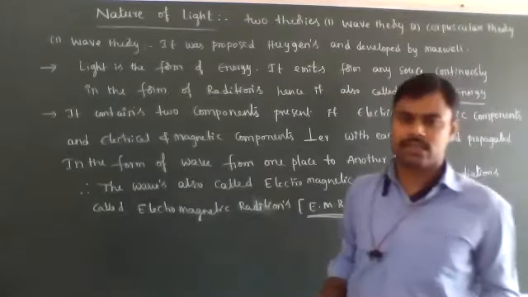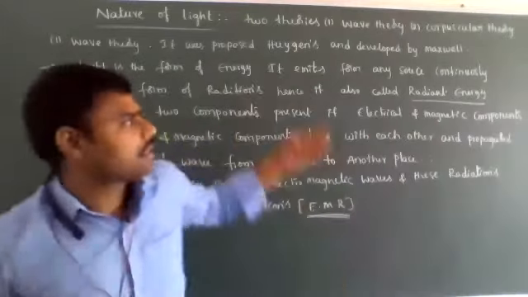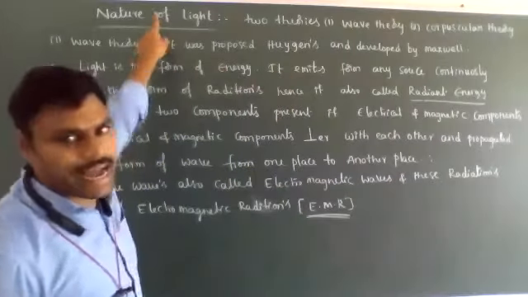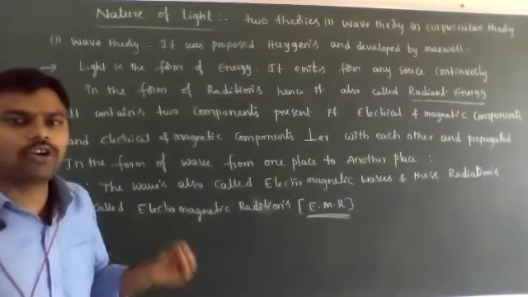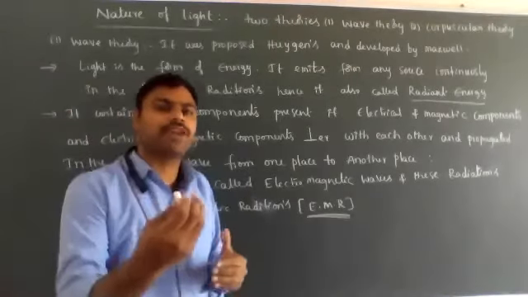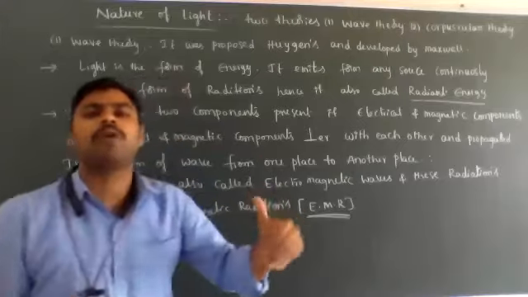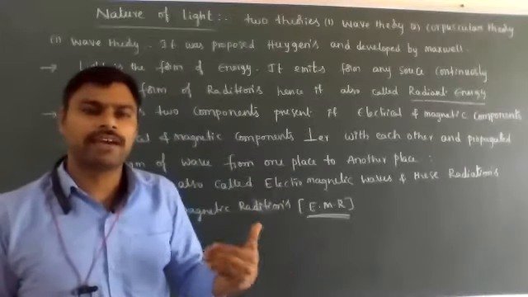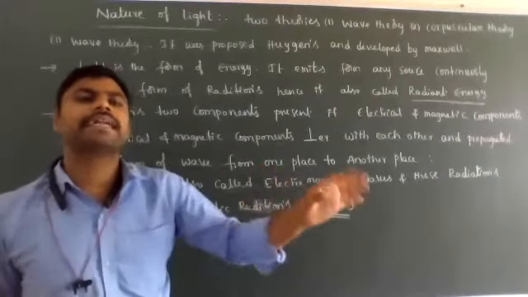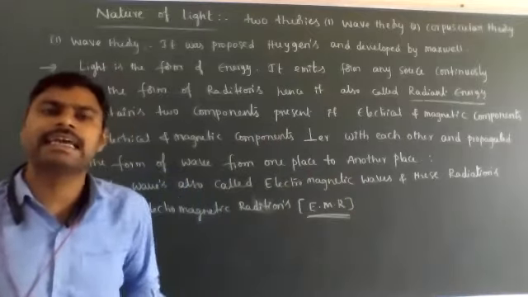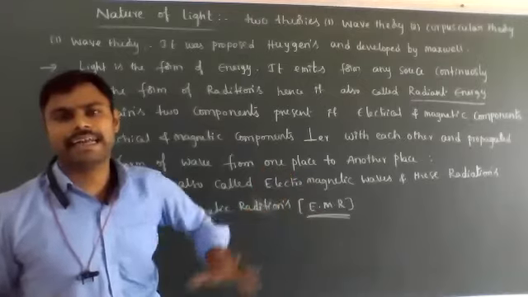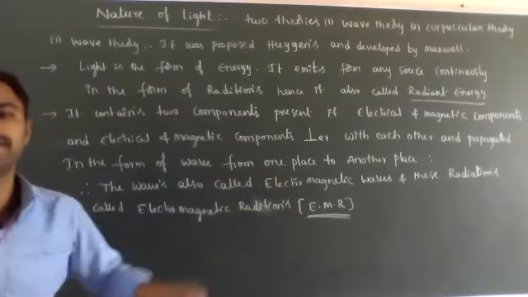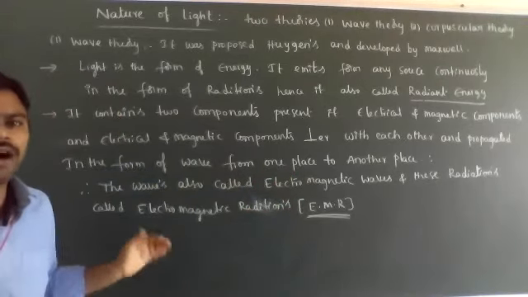So what is the light property? The light has electromagnetic radiation properties. The electromagnetic radiations can travel from one place to another place in the form of waves. In the form of waves, they do not require any medium. Even in vacuum, the electromagnetic radiations can travel from one place to another place in the form of waves.